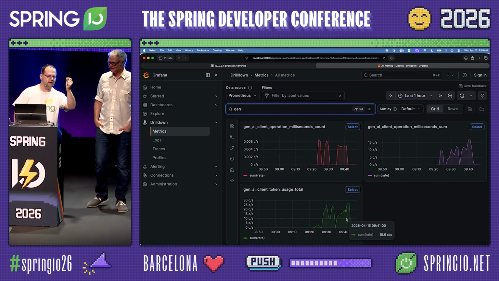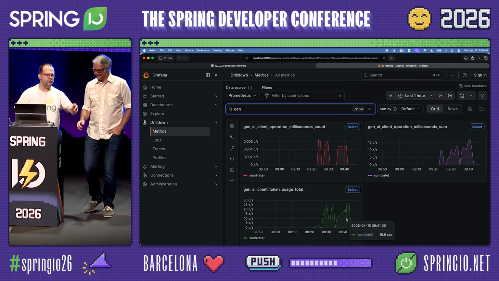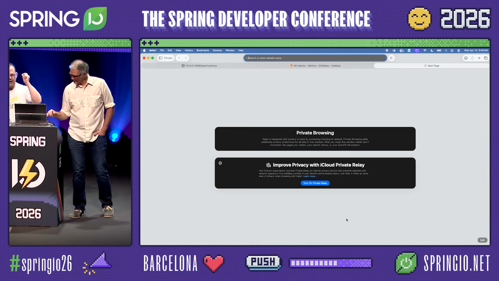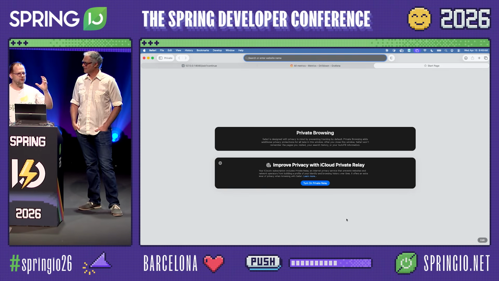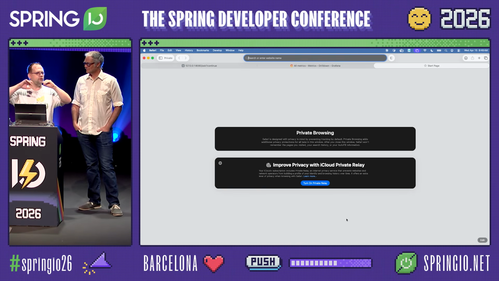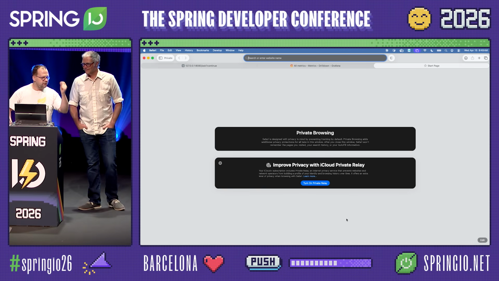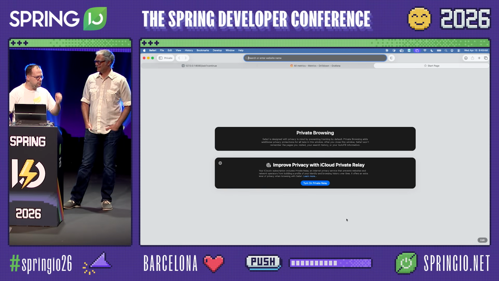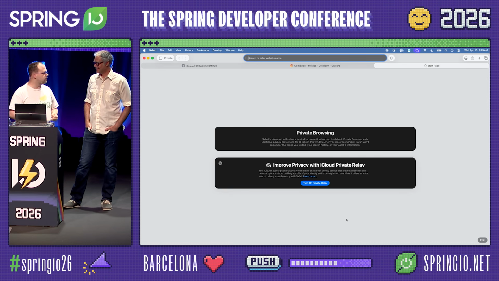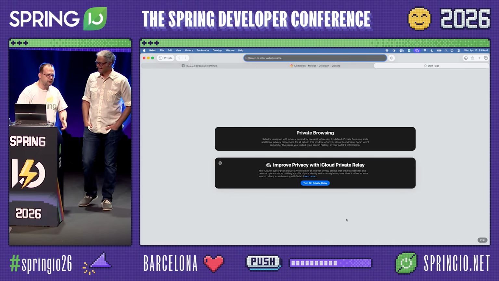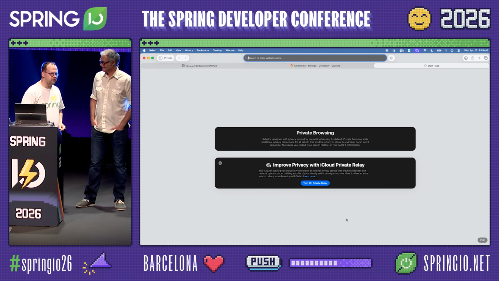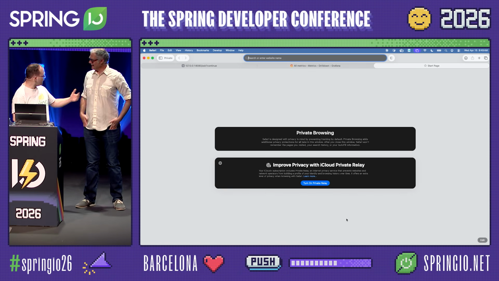I talked about this yesterday in the keynote. MIT did a study last year: 95% of AI solutions fail, and it's because they don't integrate in the context of the organizations in which they live. You and I and all of us here, we are the guardians of the business logic that runs the enterprise in Java and in Spring. We have an amazing opportunity here, right? We can build secure, production-worthy systems that integrate deeply into the organization. There's never been a better time to be a Java and Spring developer, everybody. Thank you so much. Thank you, buddy.